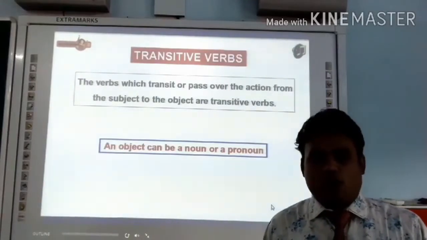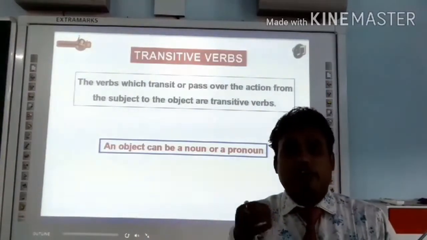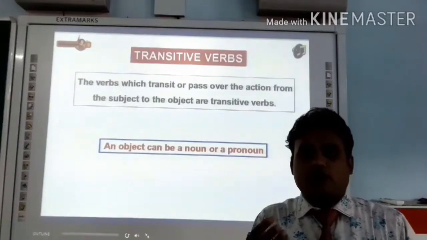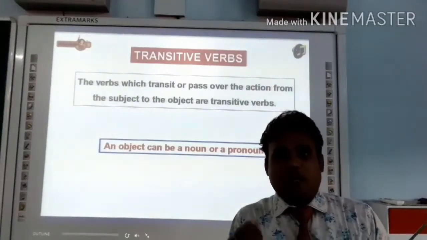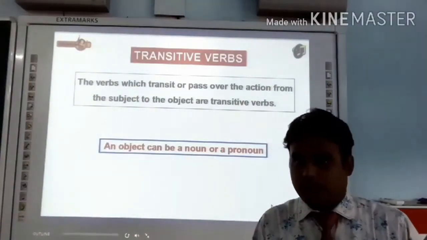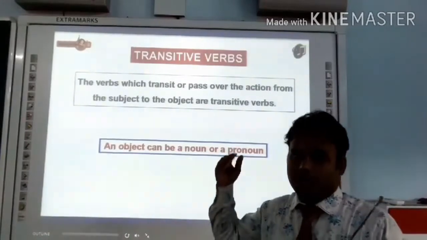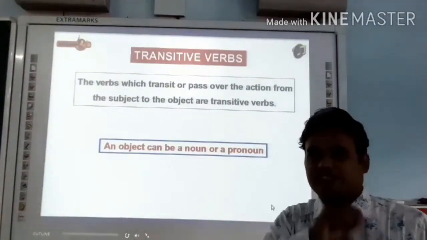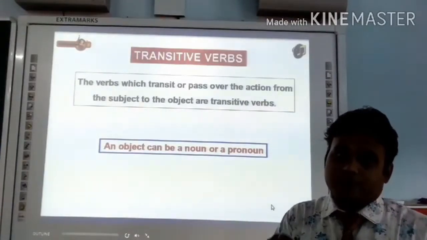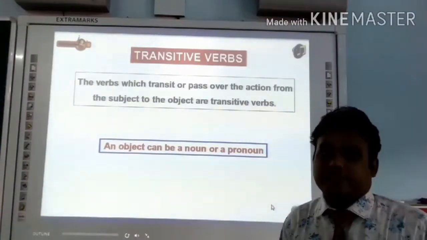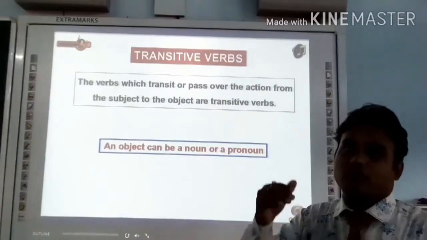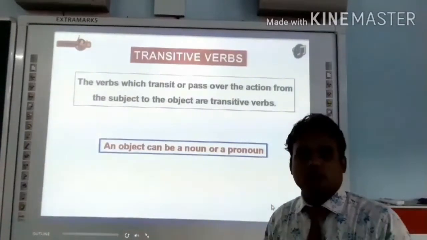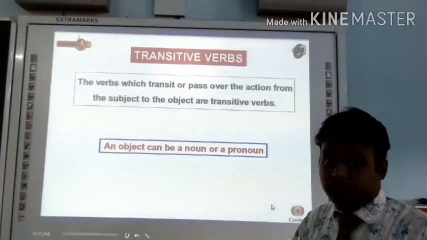Now, today we are going to talk about the very important thing of verb, or I should say a kind of verb, right? So that is transitive verb and intransitive verb. As the word suggests itself, transit means to carry forward. That means these verbs carry forward their meaning. So let's find out what the definition says.